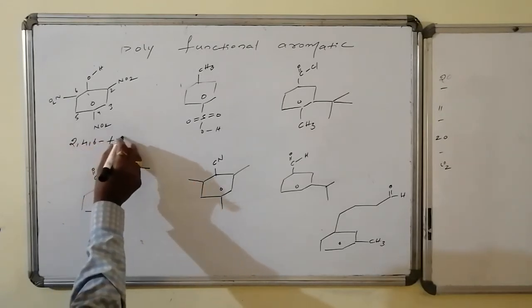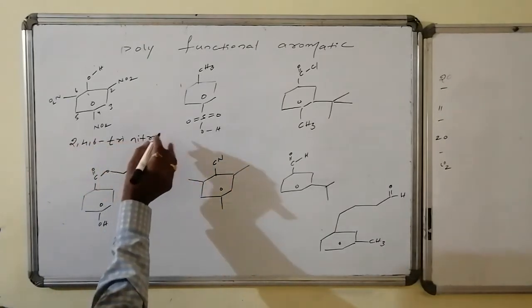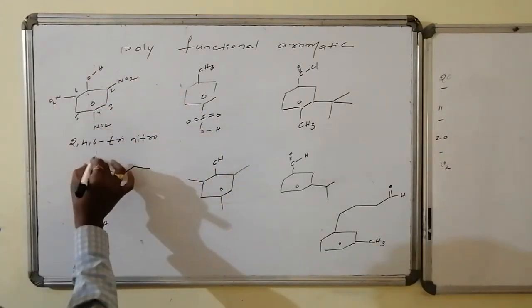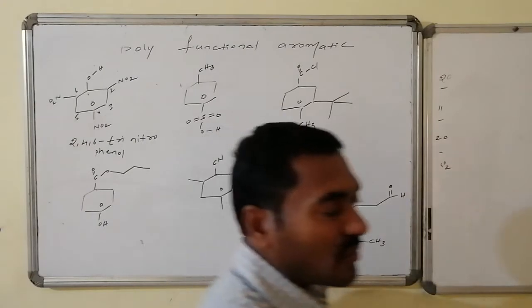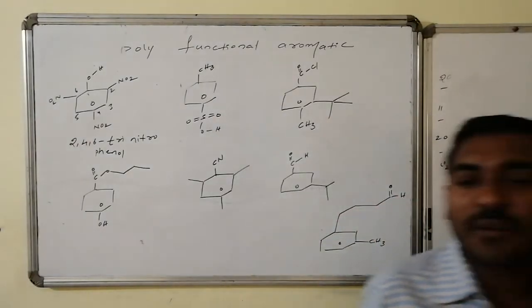2, 4, 6. How many are there? Tri. What are those? Nitro. If these are not there, then it is what? Phenol. Hence the name of the compound is 2, 4, 6-trinitrophenol.